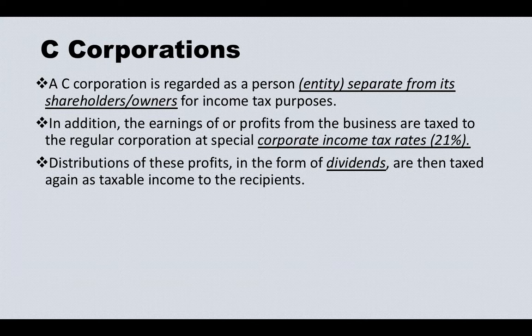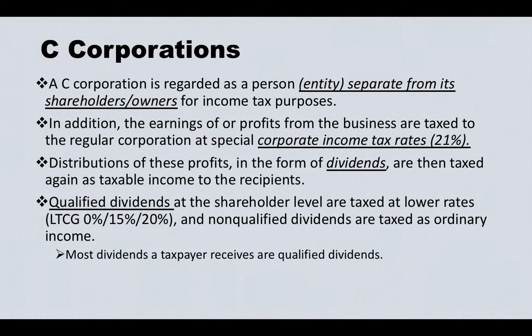Distribution of the profit in the form of dividends is then taxed again as taxable income to the recipient. Qualified dividends at the shareholder level are taxed at the long-term capital gain rates of 0%, 15%, and 20%, and non-qualified dividends are taxed as ordinary income. Most dividends taxpayers receive are qualified dividends.